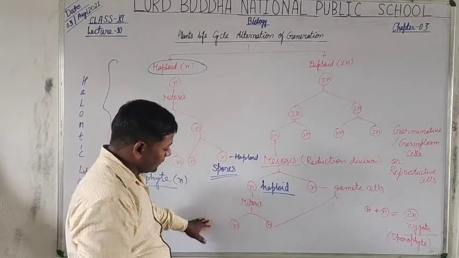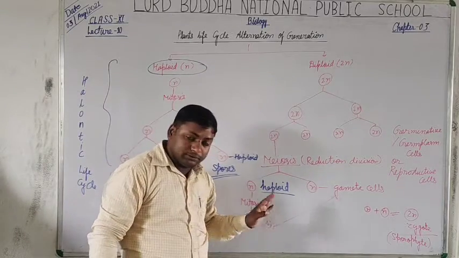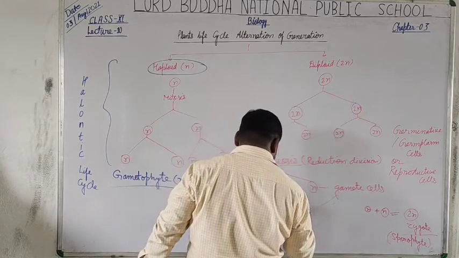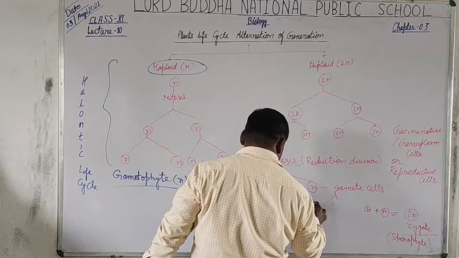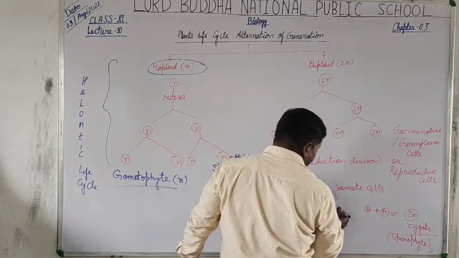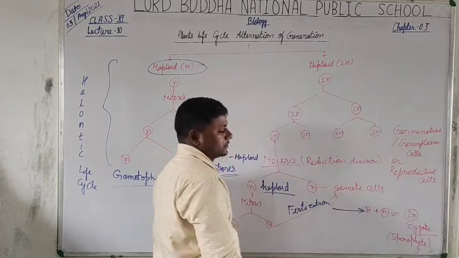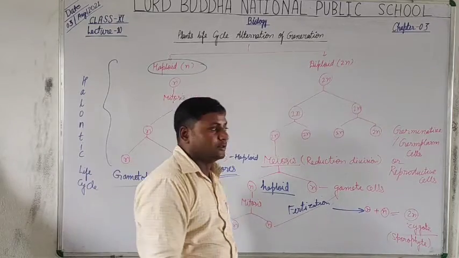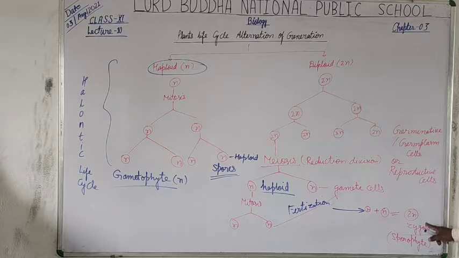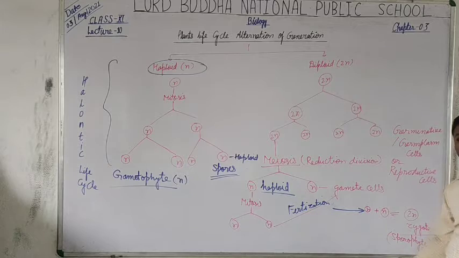Further, on the fusion of the gametes, by the process of fertilization, two gametes fuse to form the zygote, and this zygote further on maturity turns into a sporophyte.